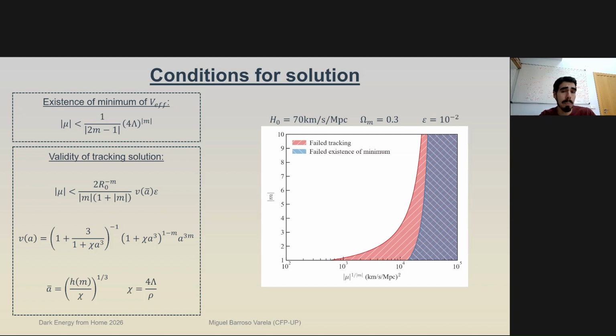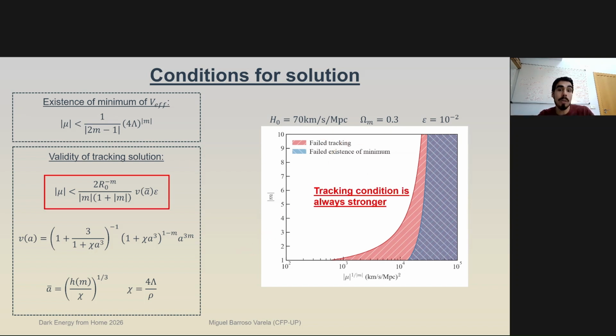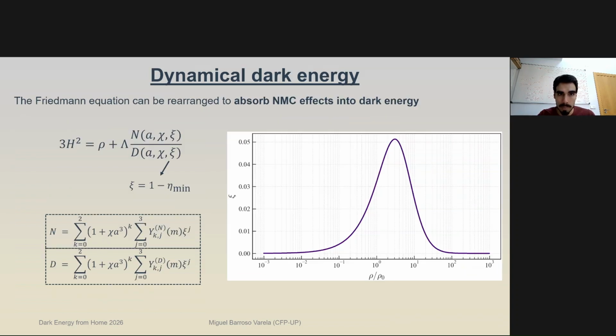We show here on the right plot the conditions for each one. The tracking condition, it turns out, is always stronger than the condition for the existence of the minimum, and therefore it is enough for us to consider the tracking condition to ensure that any model is physically consistent whenever we're doing our analysis later on.